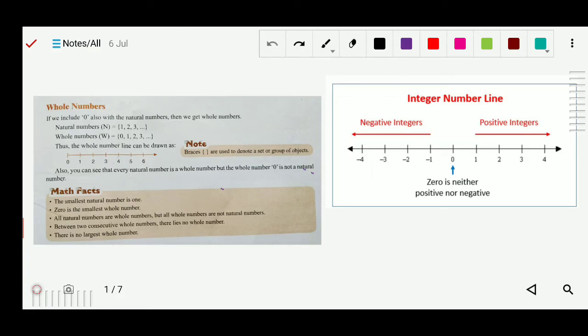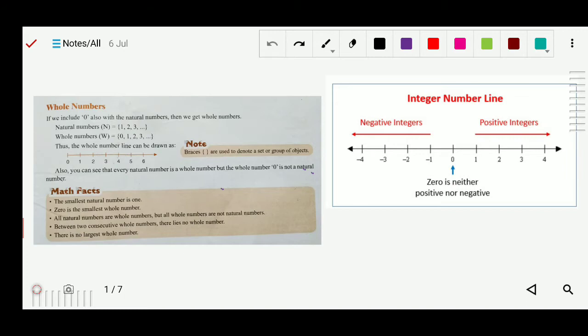Today we will start our second chapter, which is whole numbers. So, first of all, we should know what is a whole number, and before knowing whole number, we should also know what is a natural number. So, what is a natural number? All the positive integers are called natural numbers. And what is a whole number? All the positive integers, including 0, are called whole numbers.